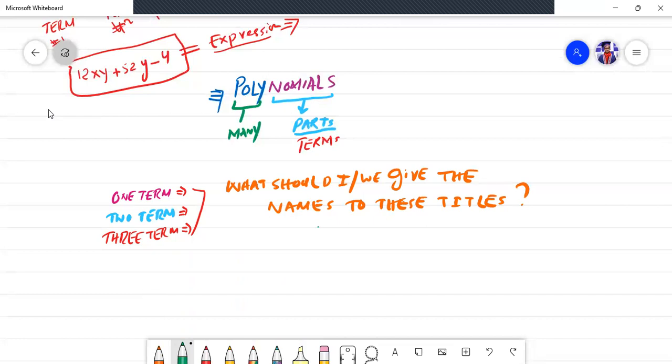If I give a name to one term under the category of polynomials, what should I call it? I will call it monomials. And what do you mean by mono? Mono means one. Easy. Okay, good.